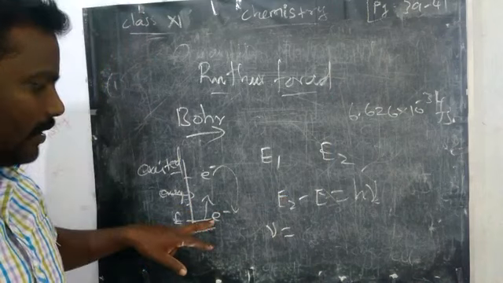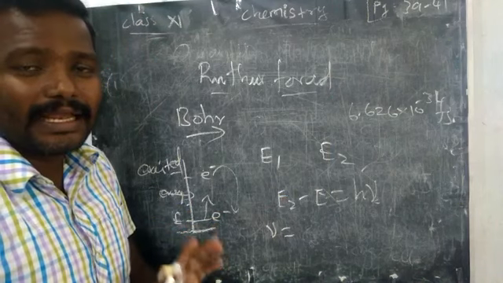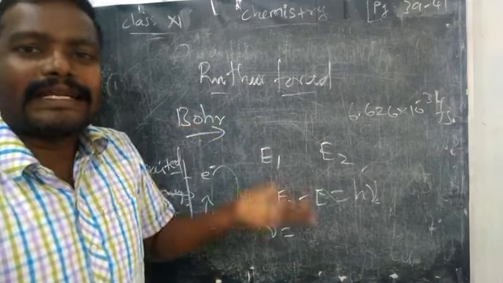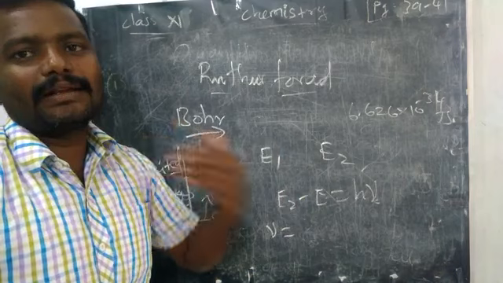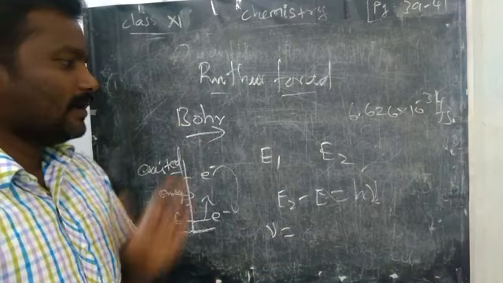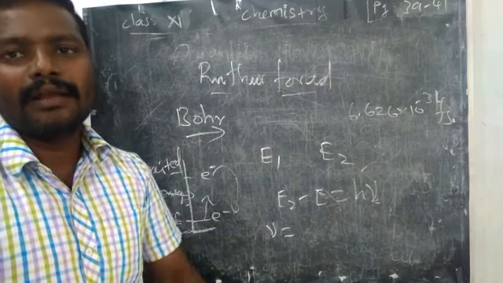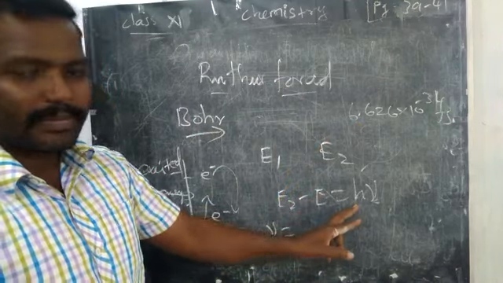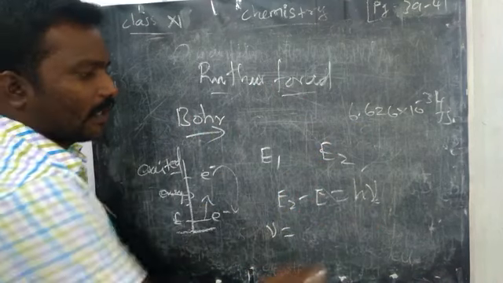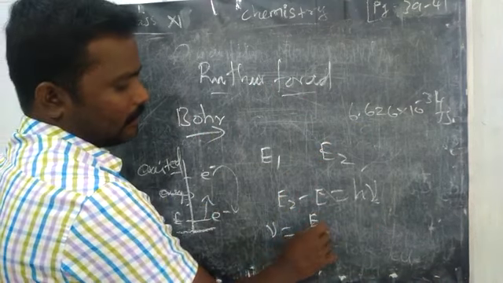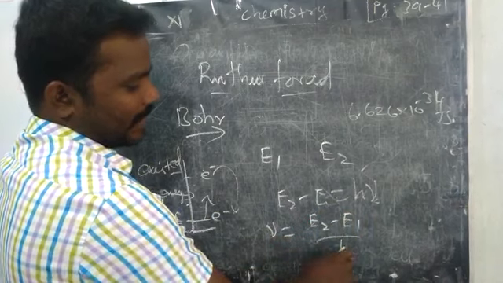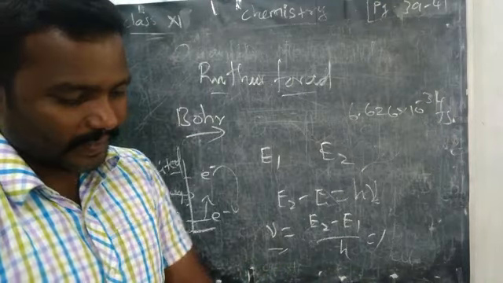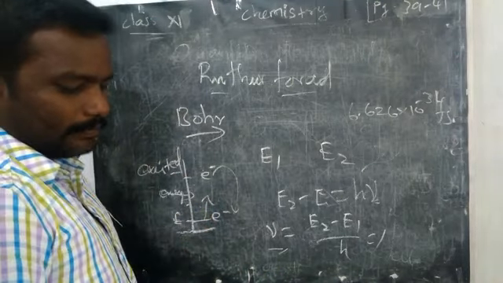Listen, the electron is not losing or gaining any electron, but it can absorb energy to go to the excited state. When it is coming back, it releases that absorbed energy as radiation. Radiation means wavelength and frequency, we know that. So the energy change, the energy released on returning, is h nu. The value of nu, E2 minus E1 divided by h, is the formula to find the frequency of that radiation.